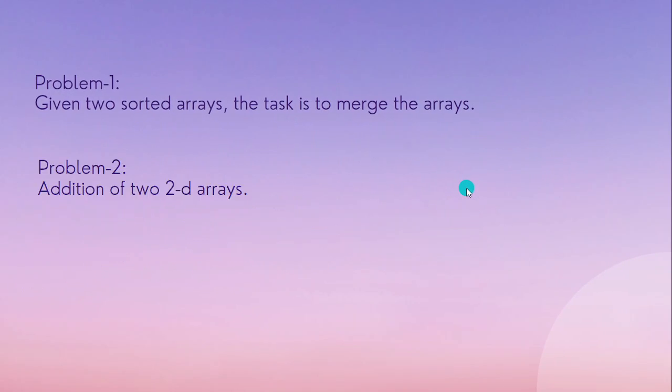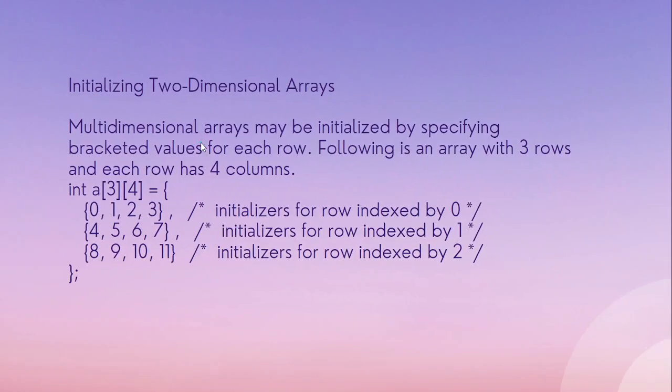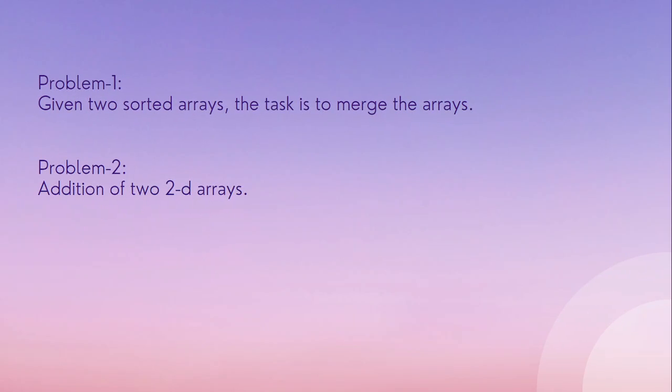So we have one problem based on that. The first problem is we have to sort two given arrays, and the next problem is we have to add two two-dimensional arrays. So 2D arrays के बारे में हम लोग वापस आएंगे, उसके बारे में वैभव ये प्रॉब्लम सॉल्व करेगा. फर्स्टली अभी 1D array का मैं आपको ये प्रॉब्लम सॉल्व करके दिखाता हूँ.